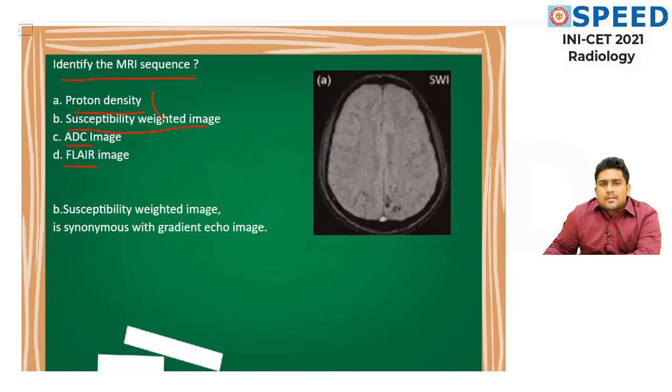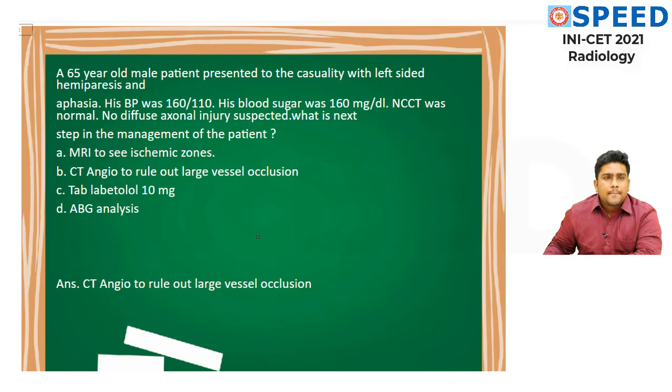And when you look at this image, you will come to understand that we in radiology do SWI or gradient echo whenever we suspect microbleeds or calcifications in it. Okay, so this is the image, and the answer here, for this controversial question, is susceptibility weighted imaging. Gradient echo cannot be another option because both are synonymous with each other. Let's go to the next question.